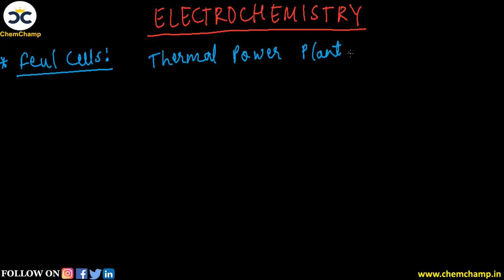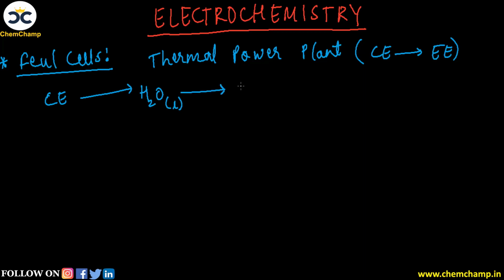And what happens in a thermal power plant is that the chemical energy is converted into electrical energy and then it is stored. This electrical energy is stored और बाद में ये later use के लिए it is transferred. So normally in a thermal power plant, a large amount of chemical energy is transferred first of all into water molecules, and this water from liquid state is converted into H2O gas. And this gas has very high pressure. High pressure steam में इसको convert किया जाता है.